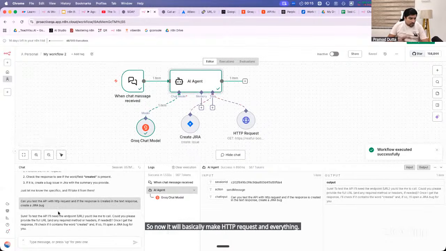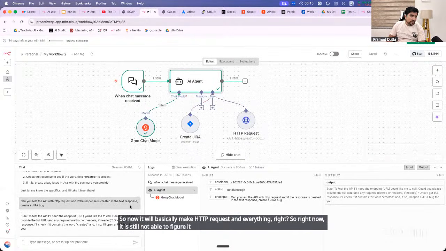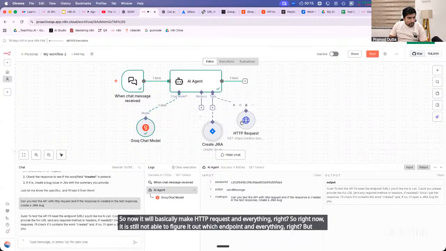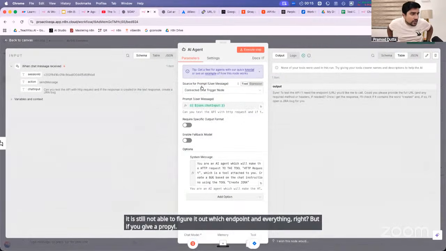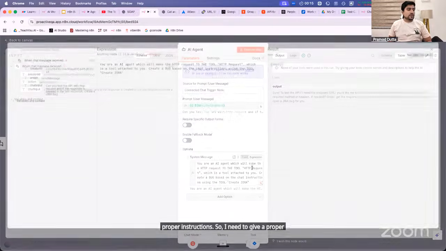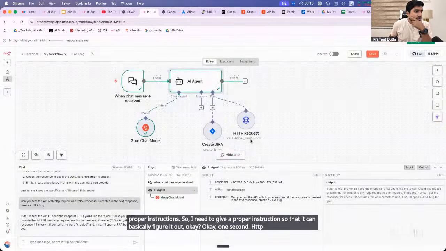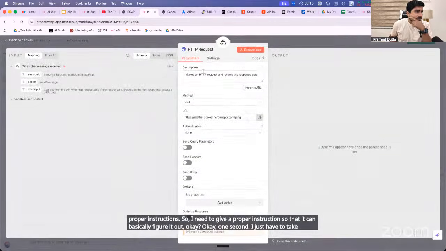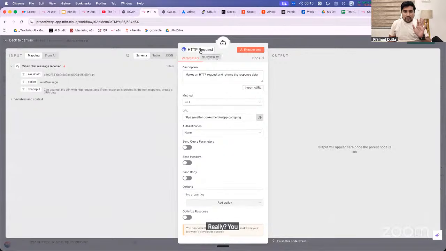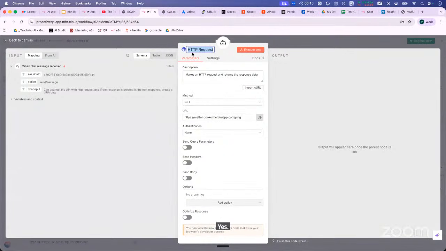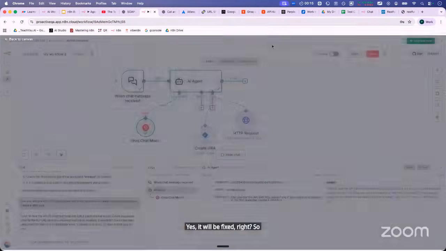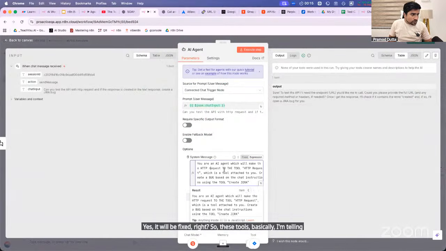So right now it is still not able to figure out which endpoint and everything, right? If you give proper instructions, I need to give a proper instruction so that it can figure it out. Okay, one second. Your agent will make a request to the tool HTTP. Is there any mistake? You got the idea what I'm trying to say? Yes. So these tools, I'm telling this AI agent to use as tools.